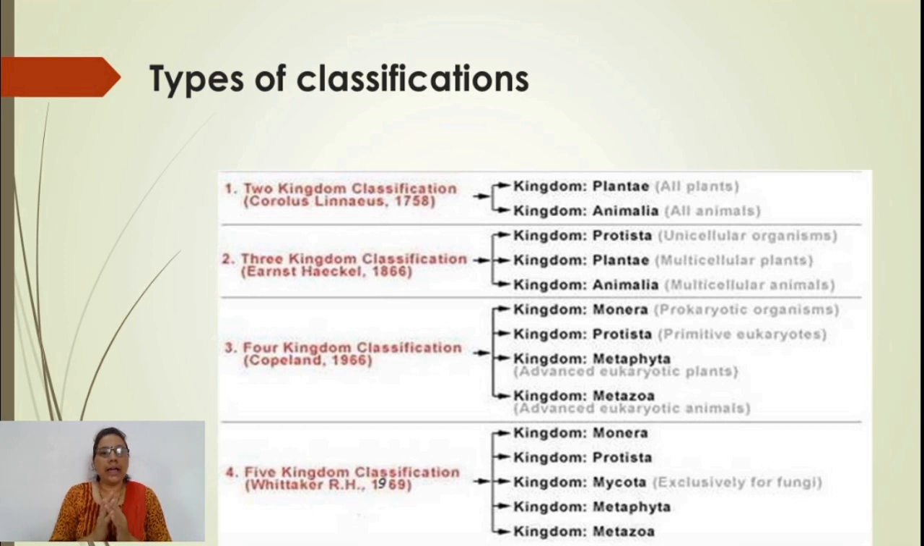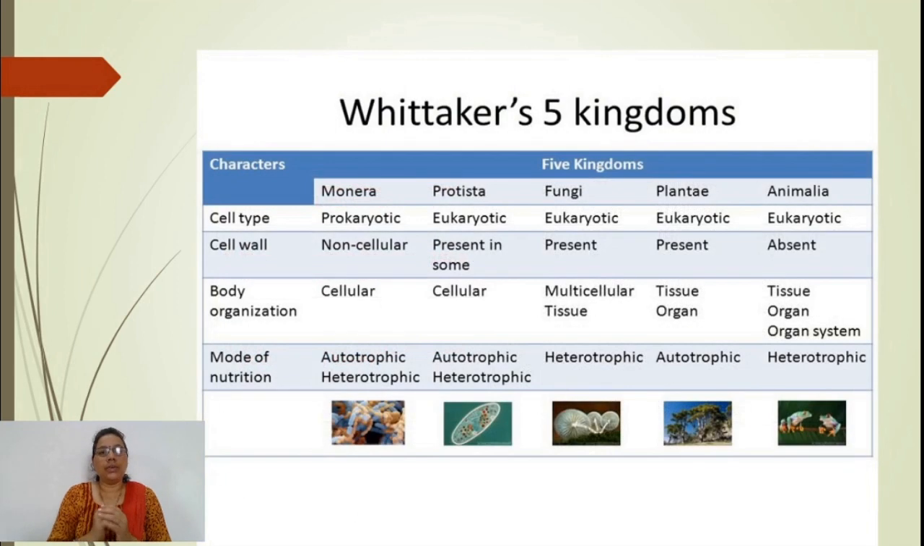There are about five kingdoms in this system of classification, which depends totally on the cell type, whether they are prokaryotic or eukaryotic. It includes only Monera as prokaryotic, and the rest of the four kingdoms are included under eukaryotic organisms. Regarding the cell wall, it is non-cellular in Monera, present in some Protista, present in fungi and Plantae, and completely absent in Animalia.